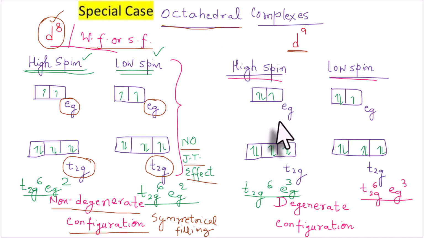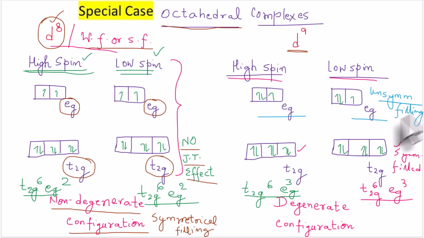And you can observe here that t2g is symmetrically filled, but eg is unsymmetrically filled. There are 2 orbitals in eg and there are 3 electrons. So this is unsymmetrical or uneven filling. And this uneven filling of the eg orbital gives rise to a very strong Jahn-Teller distortion for d9 configuration in octahedral